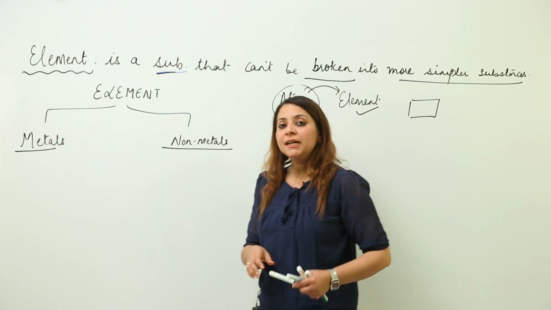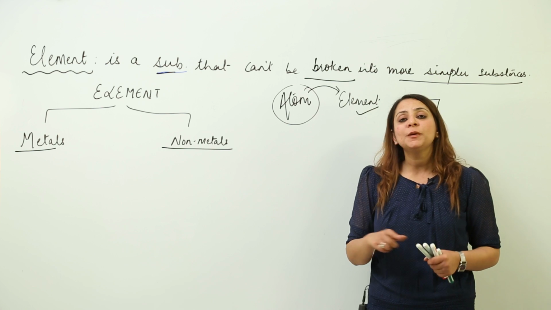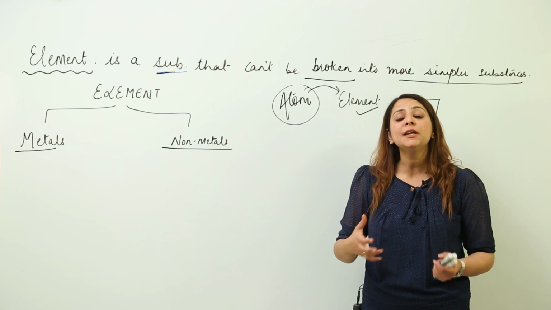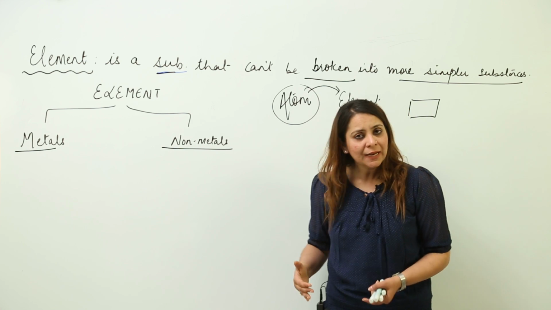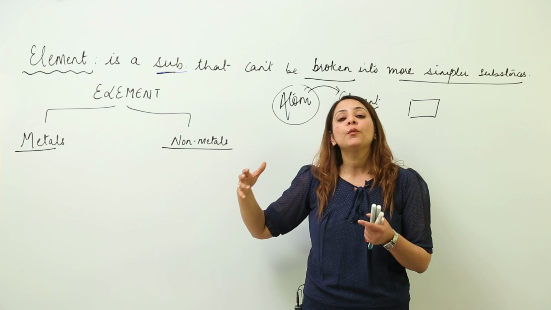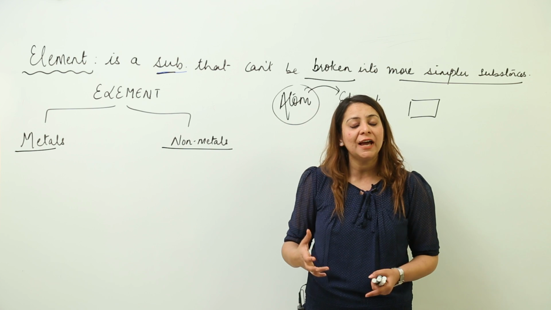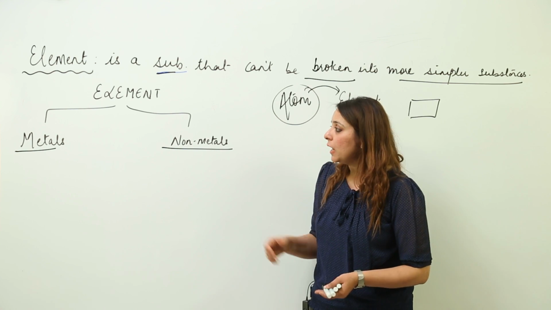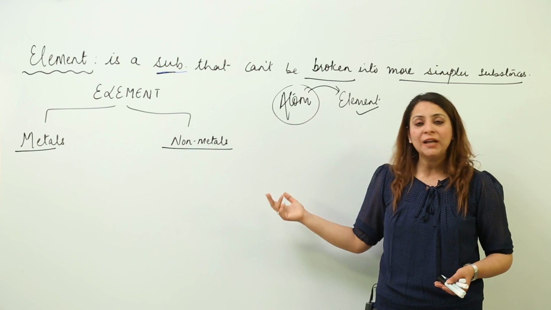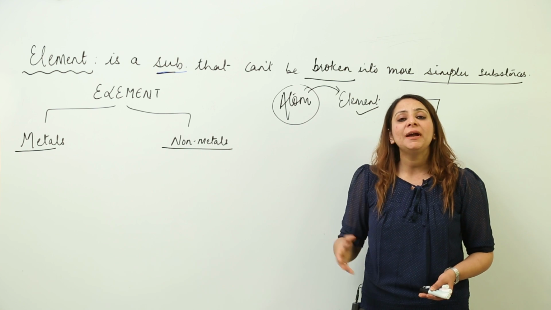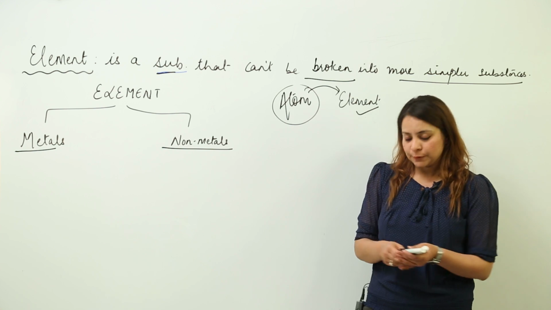Now you must be thinking, what is the difference between metals and non-metals? What are the properties which make an element behave as a metal, or which make an element behave like a non-metal? So we are going to distinguish between the two, metals and non-metals, depending upon the physical properties first.